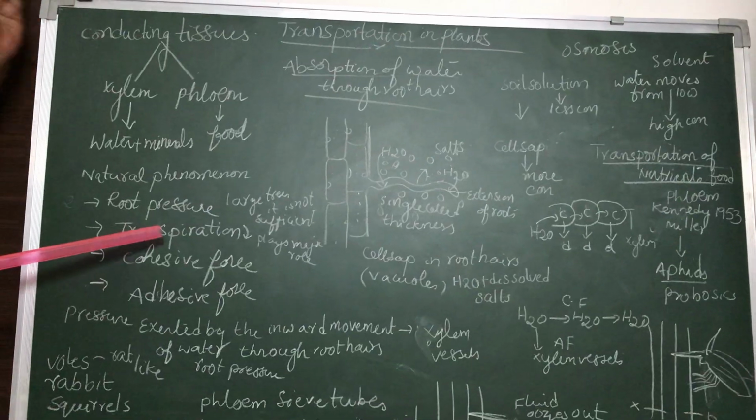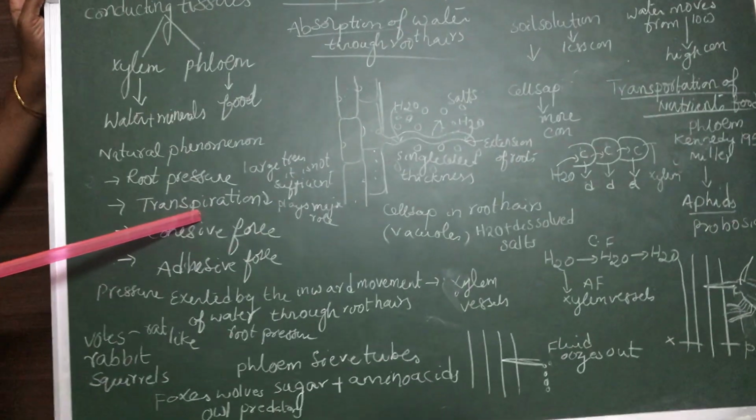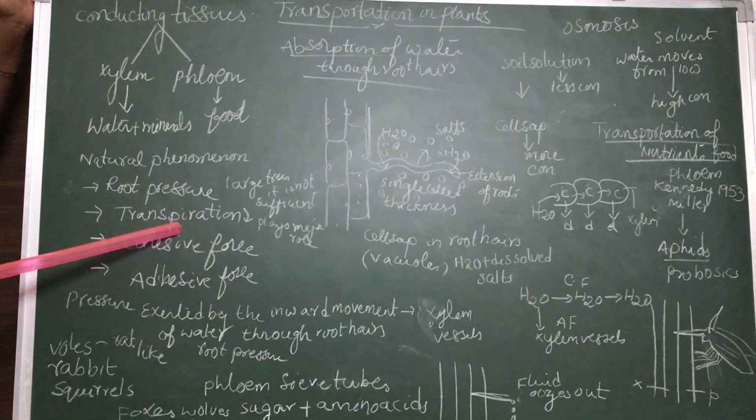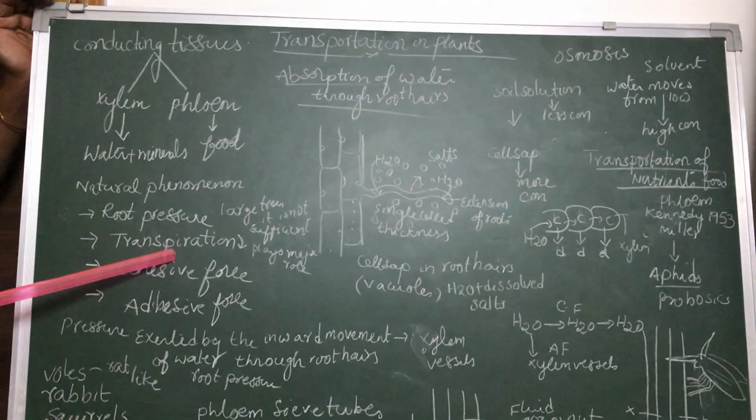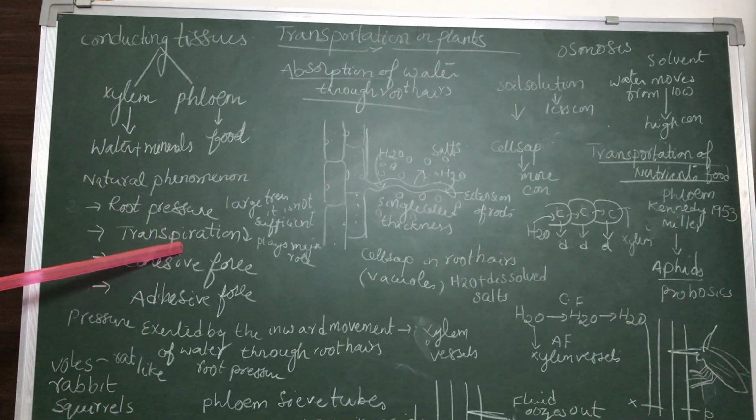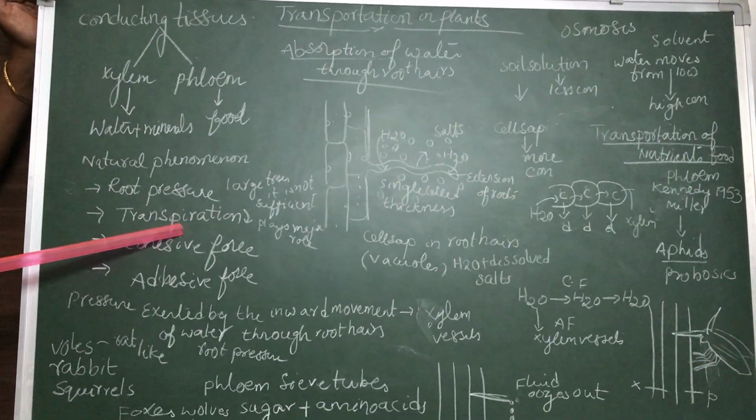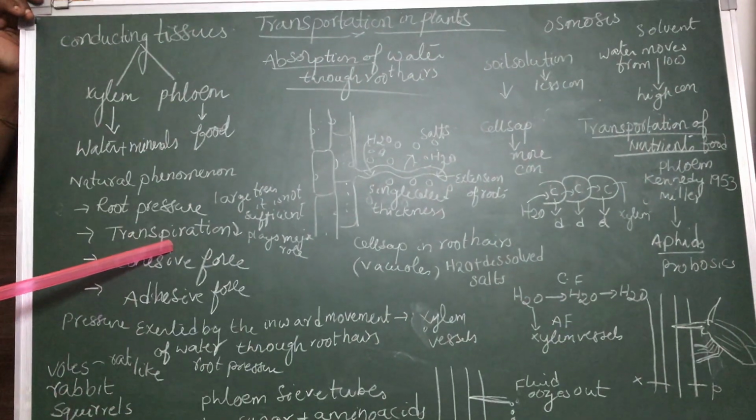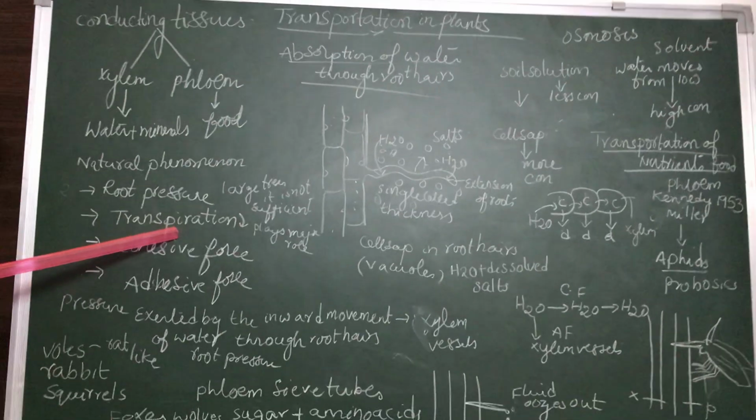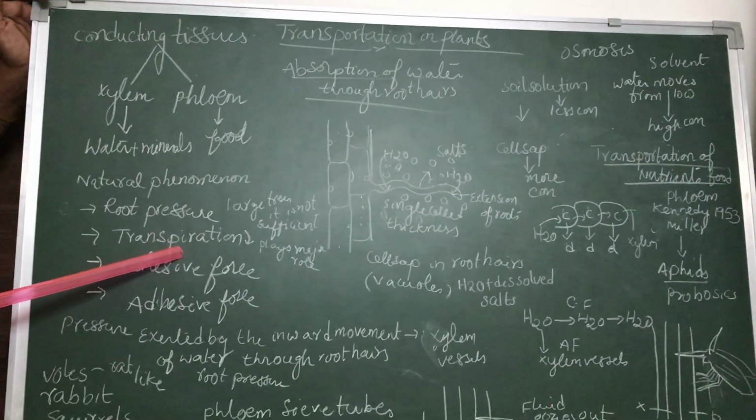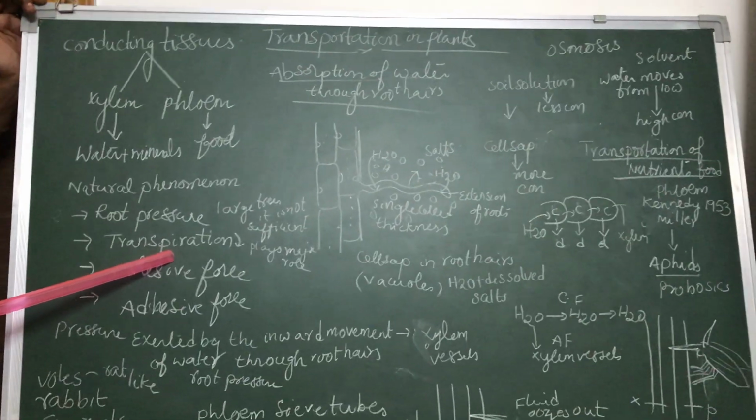So now let us see. What will happen when transpiration takes place? The cells in the leaves will shrink and a pressure is created. That pressure is called suction pressure. For example, when you drink a fruit juice with the help of a straw, you suck and the juice enters. How does the juice enter your mouth? Because of a force called suction force or suction pressure.